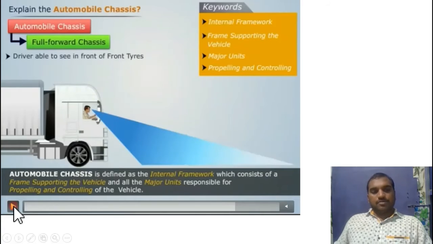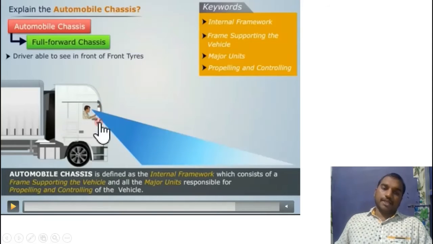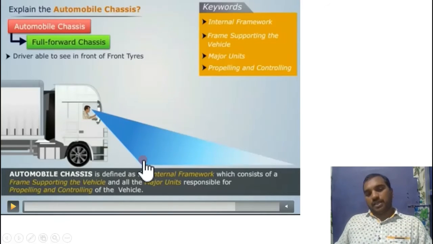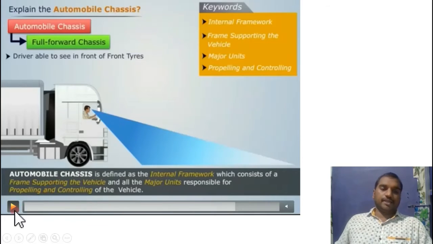So, visibility. How is the visibility? The driver is able to see in front of the front tire. That means even less than 1 meter in front of the vehicle is visible to the driver, and from 1 meter onwards, the driver is able to see the object which is coming in front of the vehicle.